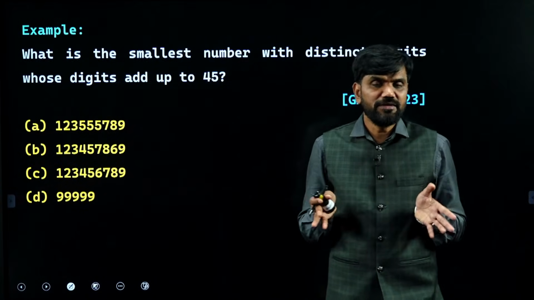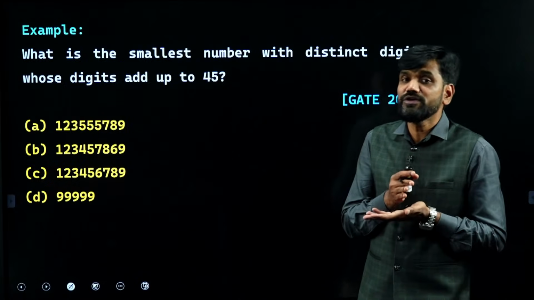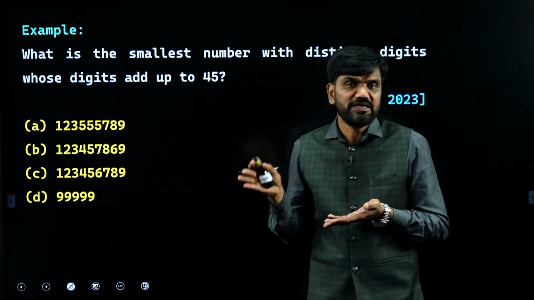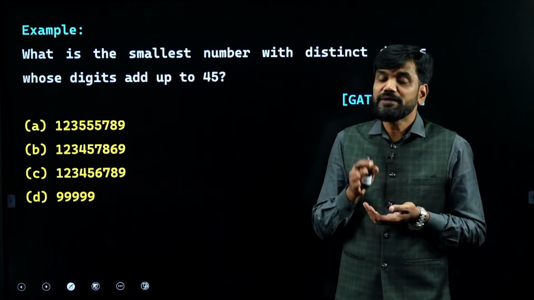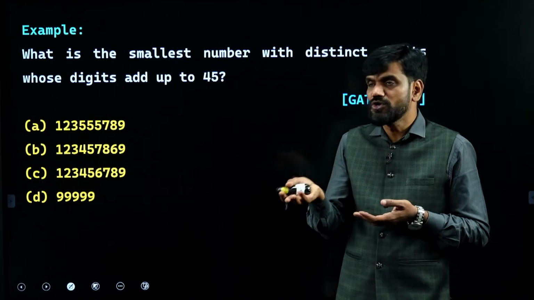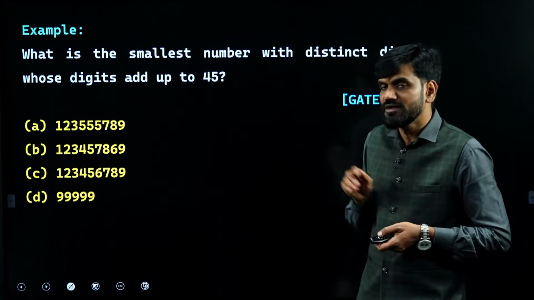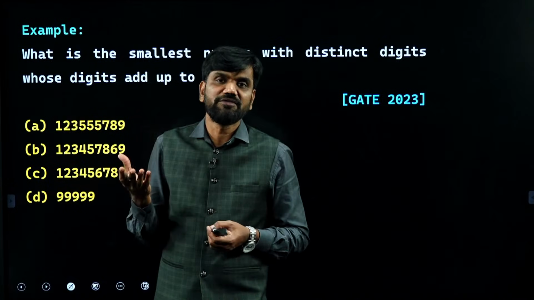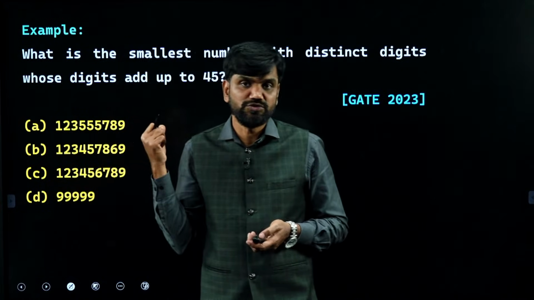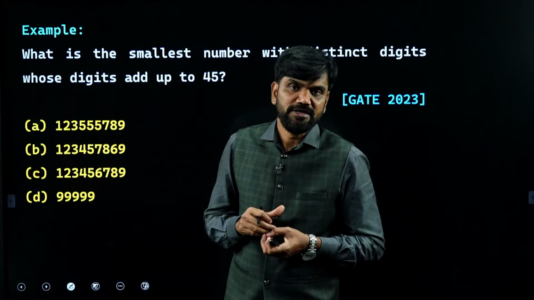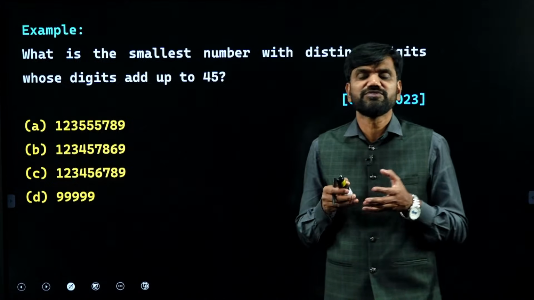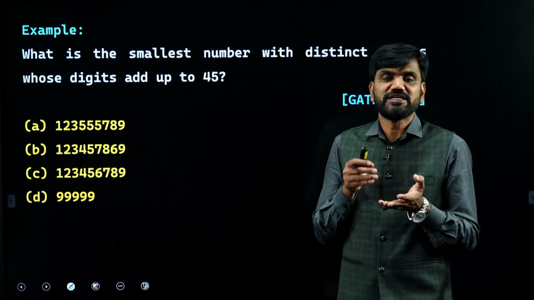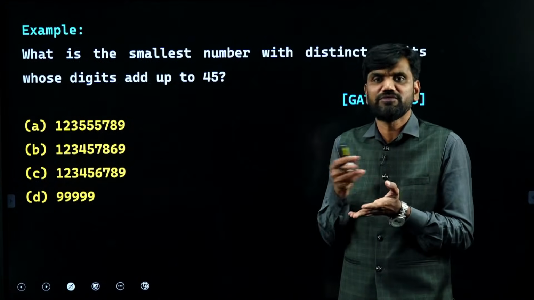But till date in numerical ability, we have not seen MSQs given in GATE. But in reasoning there is more scope, especially blood relations, where you may have more than one answer, which I have already shown in the beginning, the first example. Getting it? So there are only a few areas where you can get MSQs. While testing the options, test for more than one option also.